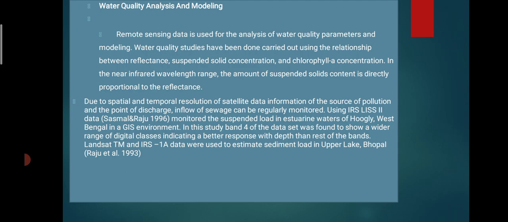Due to the spatial and temporal resolution of satellite data, non-point source pollution and point discharge of sewage inflow can be regularly monitored using IRS LISS-II data.